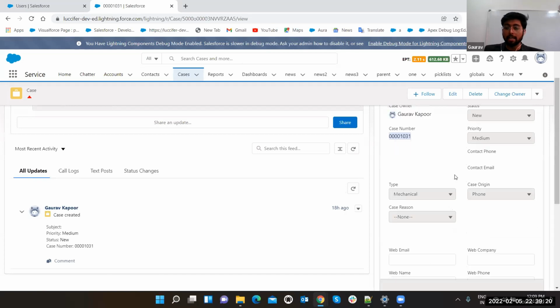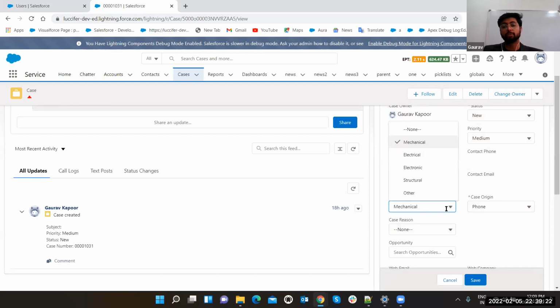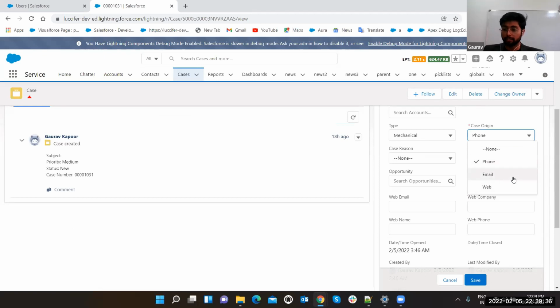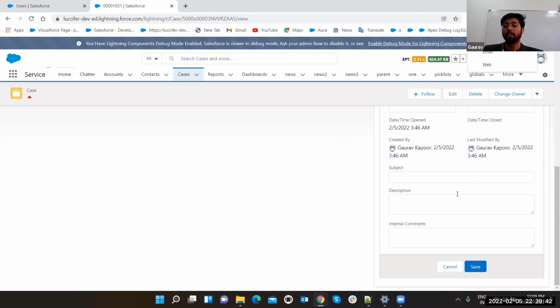And what is the type of case? Like suppose I told you it is a car where I got an insurance thing. So this is a mechanical issue. You can say electrical, electronics, structural. You can also add more options. And what is the origin of the case? Like from where you are getting the case: phone, email, web to case, or you can add multiple options here also. These are the fields, and you can also create multiple custom fields.